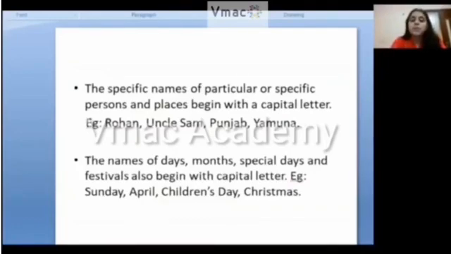Then come the special days, that is Children's Day, Independence Day, Mother's Day, Father's Day. They will all start with a capital letter. Festivals, Christmas, Holi, New Year, Diwali, will all start with a capital letter.